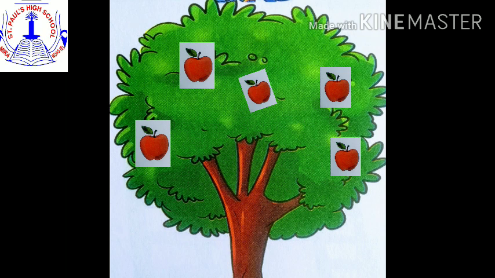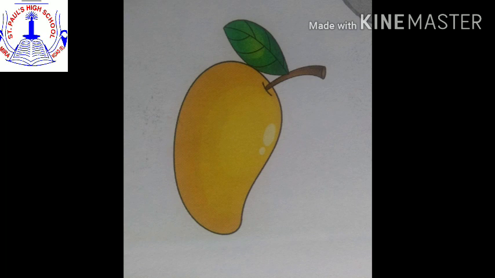Now, my dear children, we'll see the next example of the trees, that is mango tree. Mango trees have a strong stem and their leaves are widely spread. Mango is referred to as the king of fruits. When mango fruits are raw, they are green in color, and when ripe, they come in yellow or orange color.